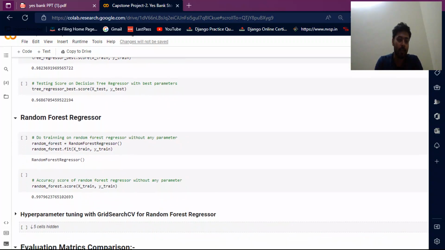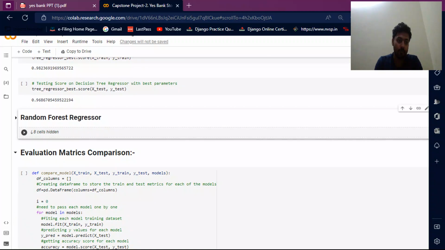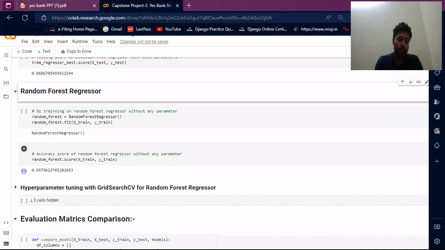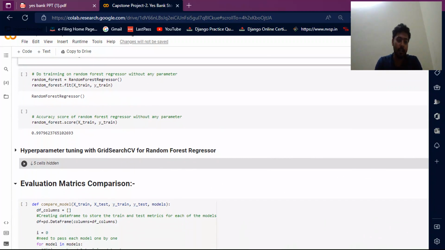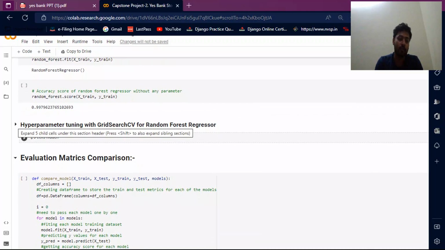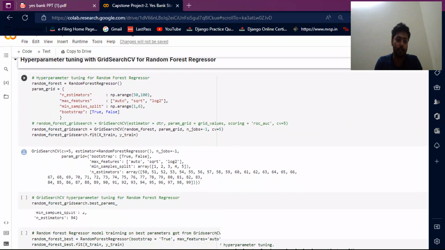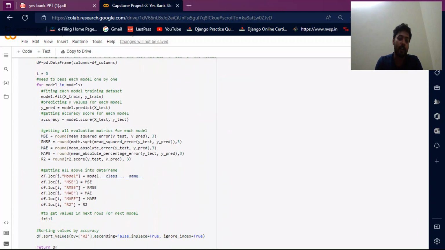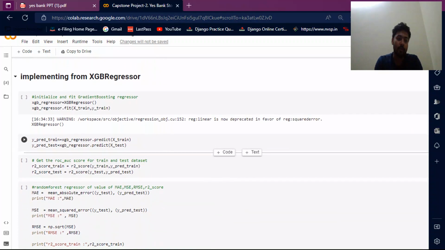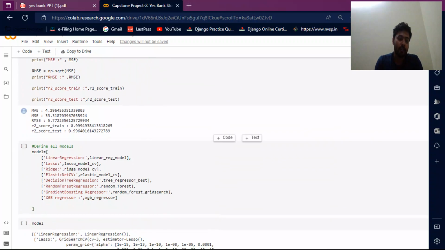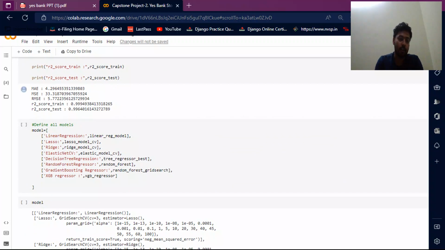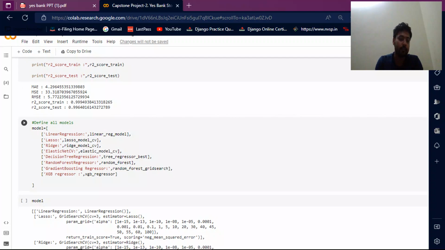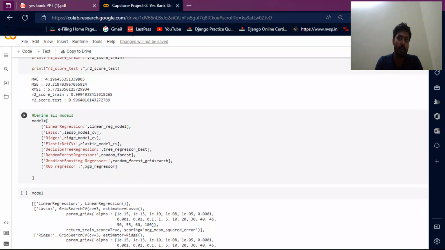Then I do random forest. I do training on the random forest. The accuracy score of the random forest regressor without any parameter is 0.997 out of 1. It is a very good parameter value. Then I do evaluation metrics and implement XGBoost. The XGBoost R2 score is 0.99 and the R2 score on test is 0.9943.